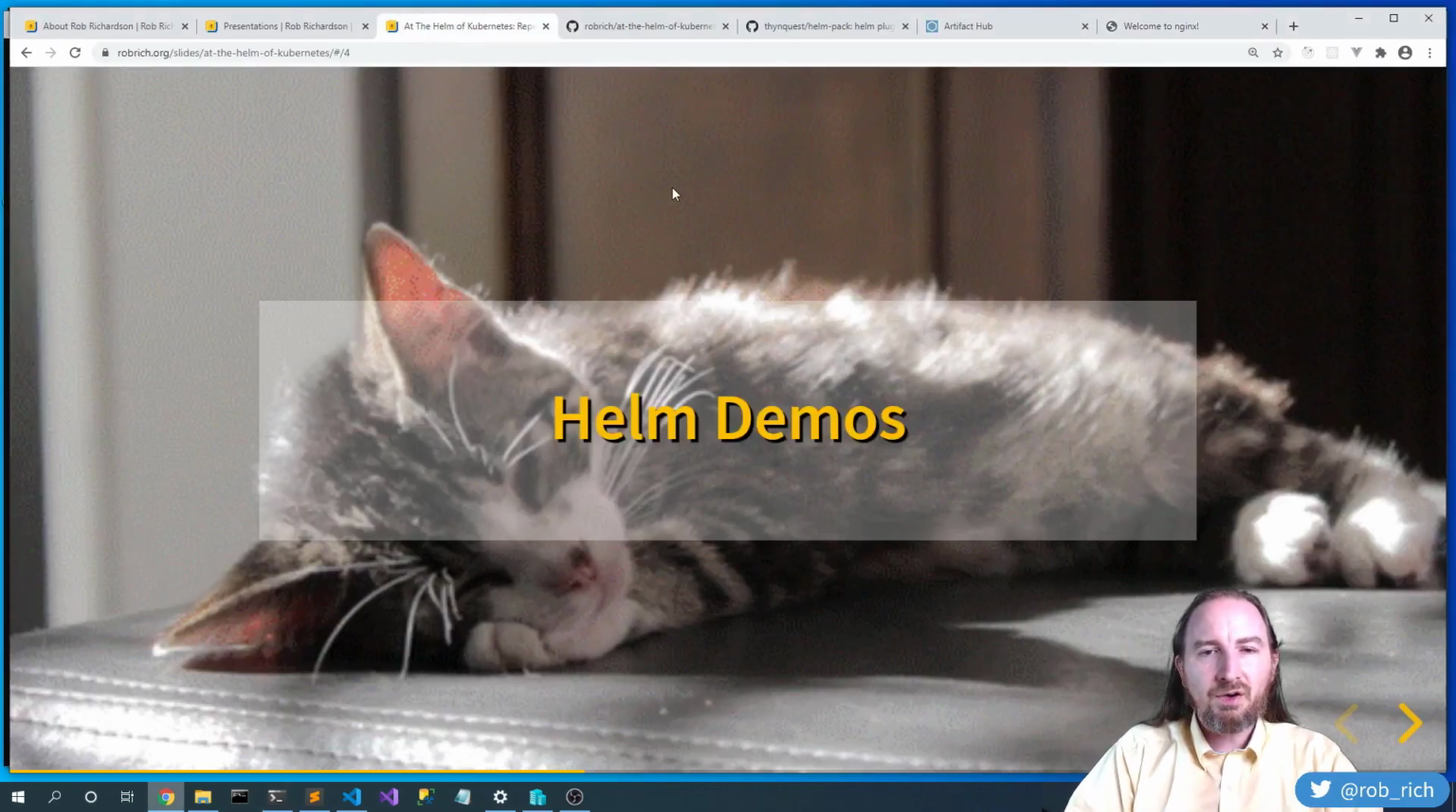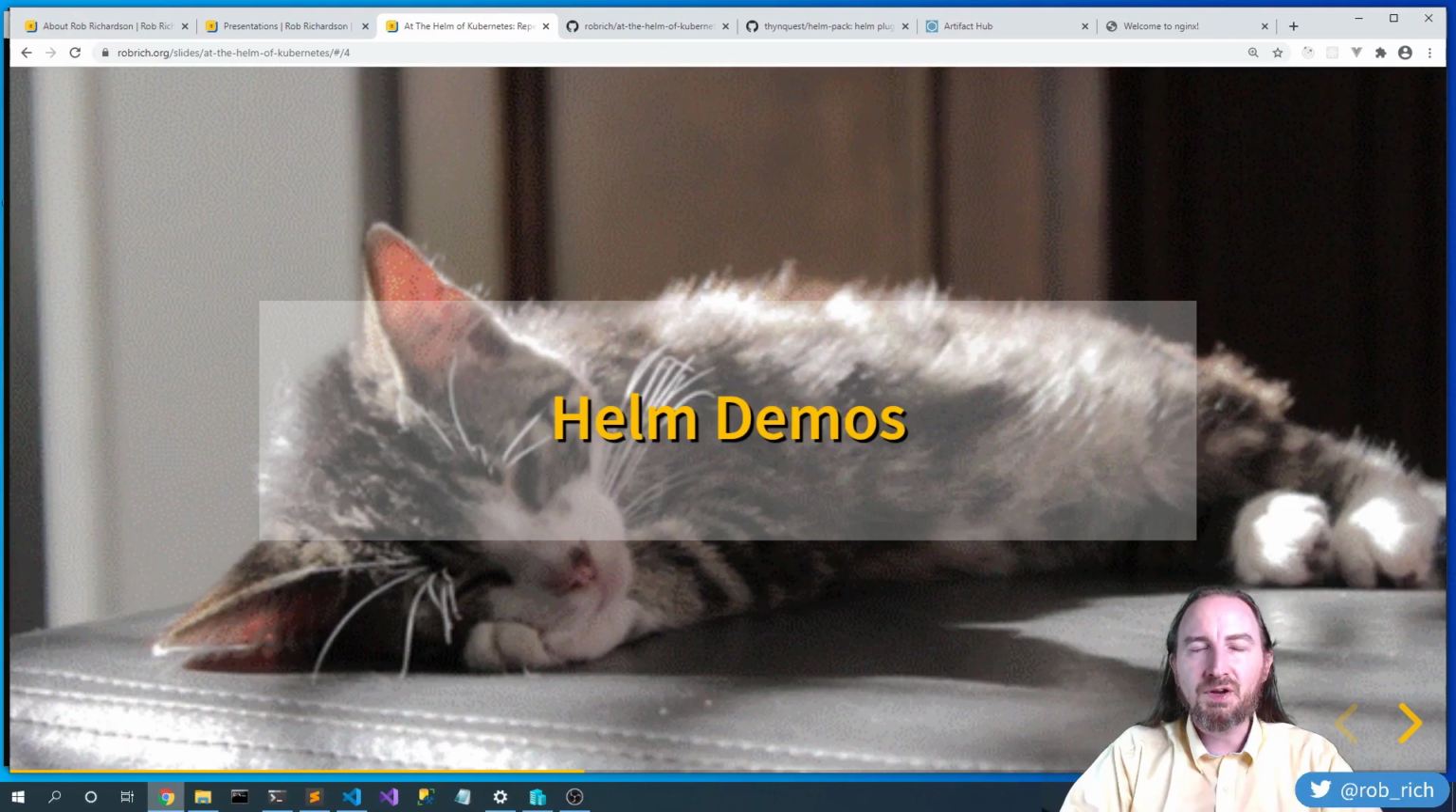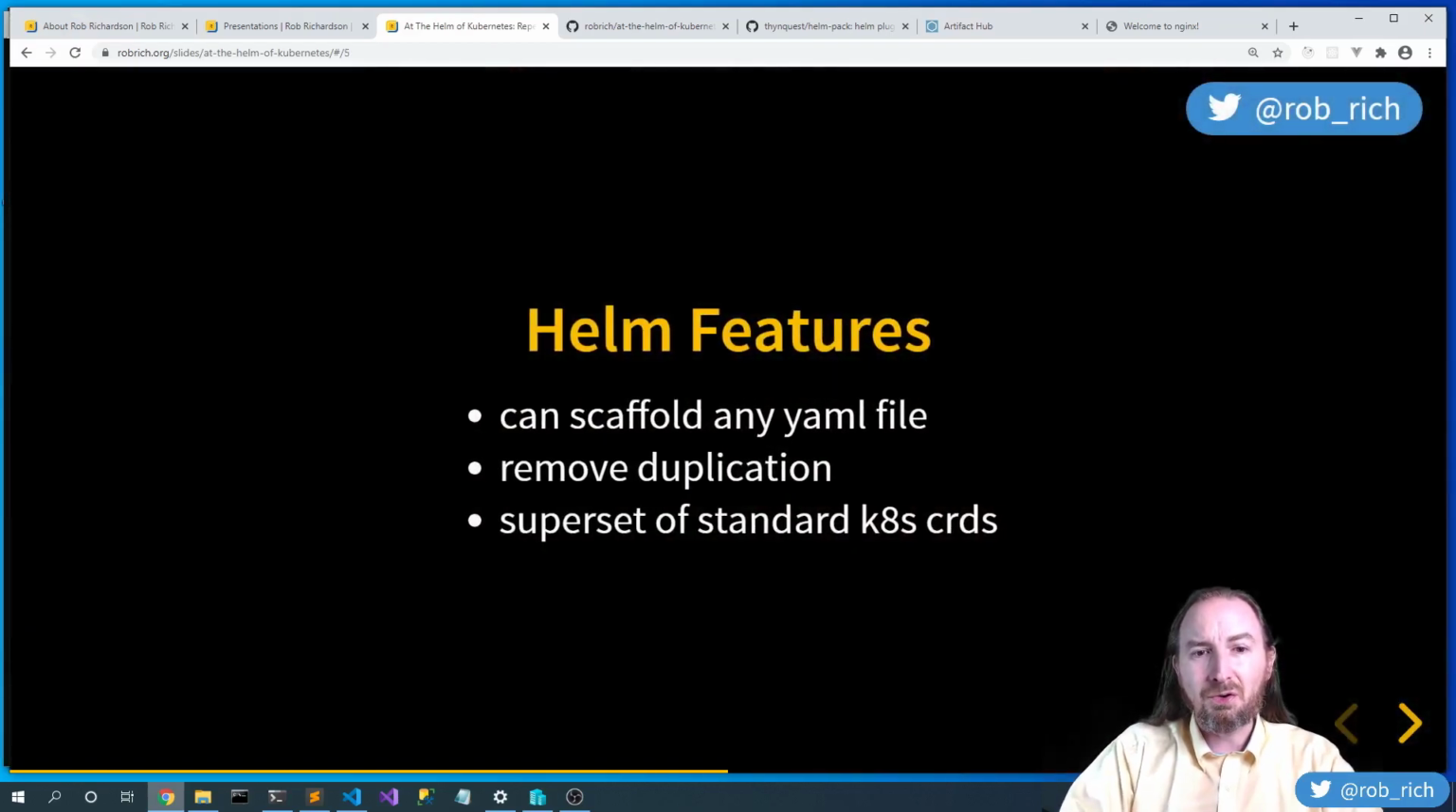Well, we saw great demos of scaffolding out the Kubernetes YAML files, removing all the duplication and focusing on those few critical pieces that we needed. We saw how we could package up our YAML files into a single piece that was really, really easy to install and configure. We saw that we could consume others' packages from Artifacthub.